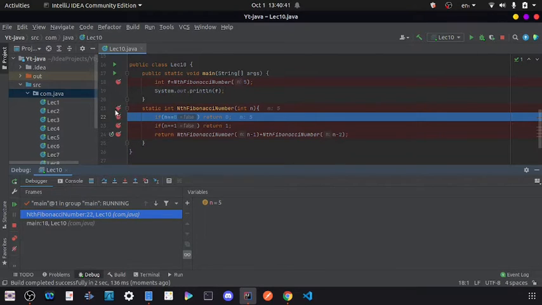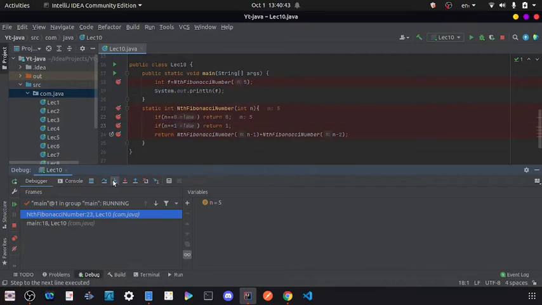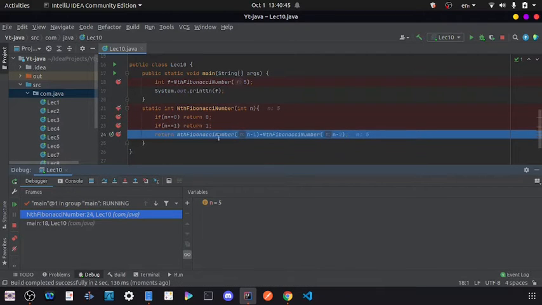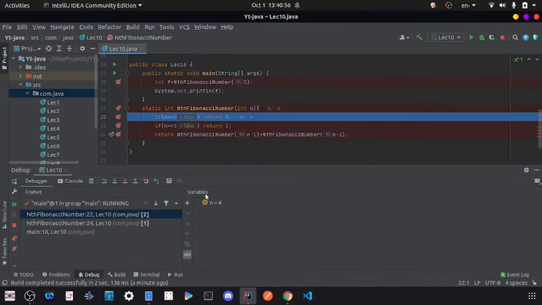So here both conditions are false, as you can see. Then I am going in, and then our two functions will be called, and let's see what happens in the next step. Here my first function will be called, because n equal to 4 function will be called, and this function it does not call right now. So here my n is 4, and here you can see in the stack we have two functions, and it does not show in n. Here you can see that.